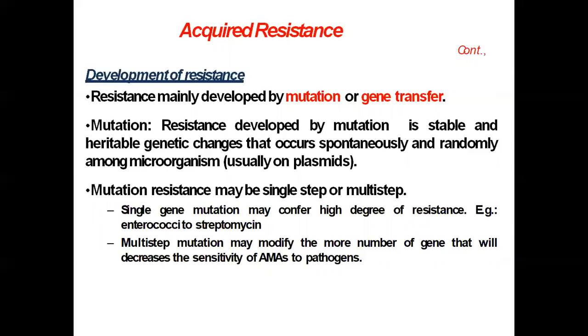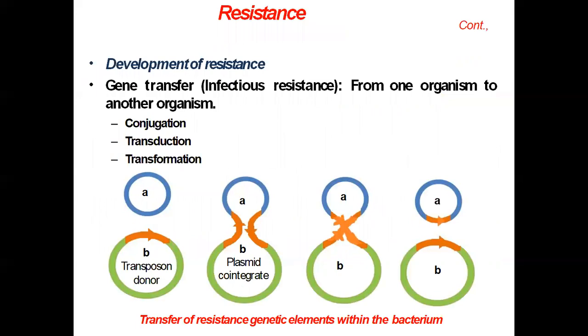Then another one is resistance developed by gene transfer. Now, number one is the conjugation process, second one is transduction, and third one is transformation.